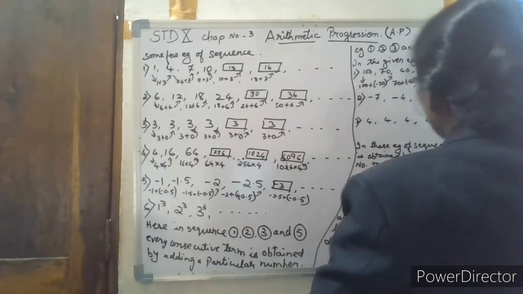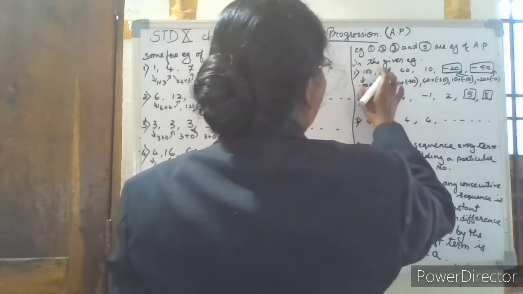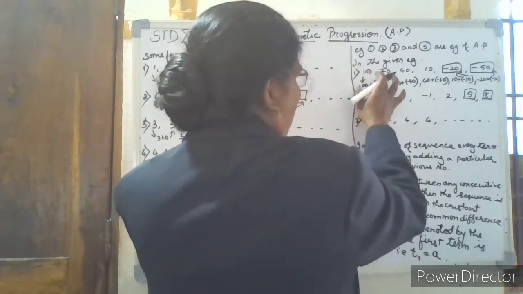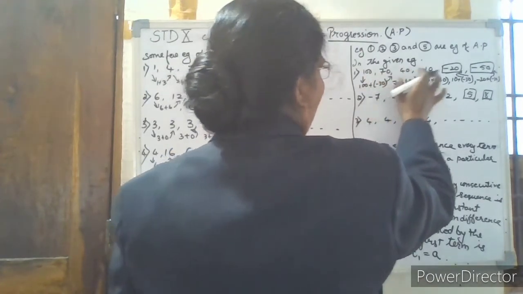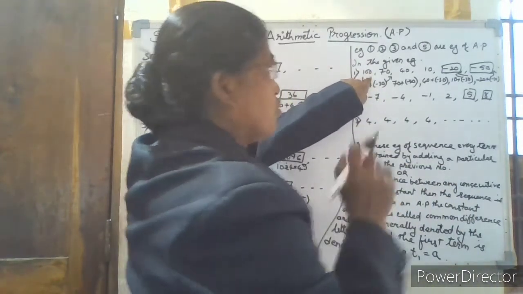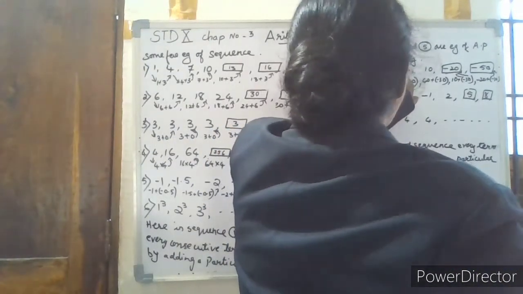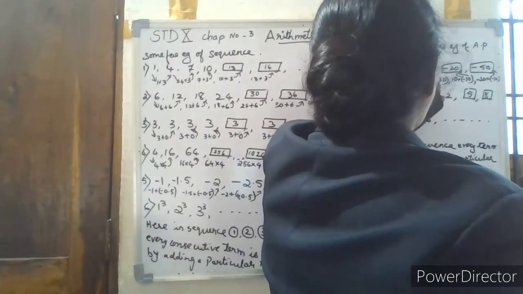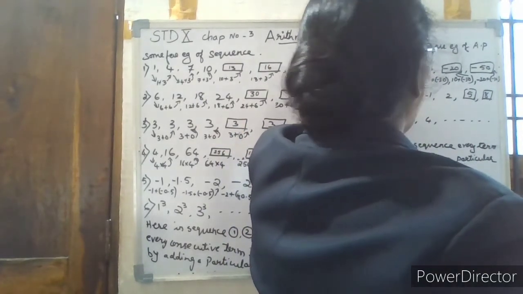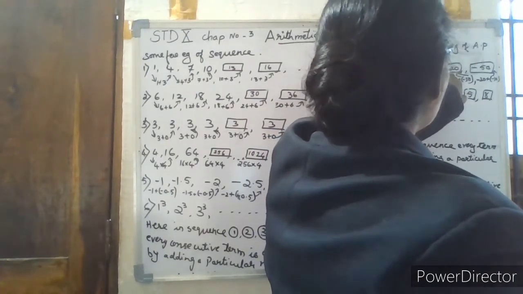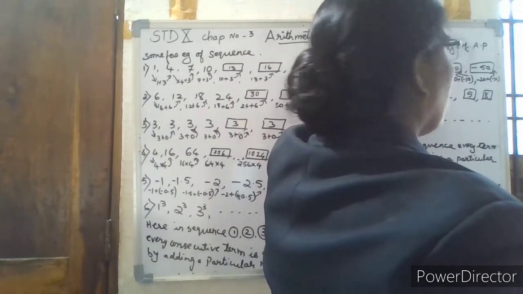And so on. So if we see the difference between every consecutive term, this is the first term, second term, third, fourth, fifth, sixth. 70 minus 100 is equal to minus 30. Then 40 minus 70 will be equal to again minus 30. Then 10 minus 40 will be equal to again minus 30. Minus 20 minus 10, you will get minus 30.